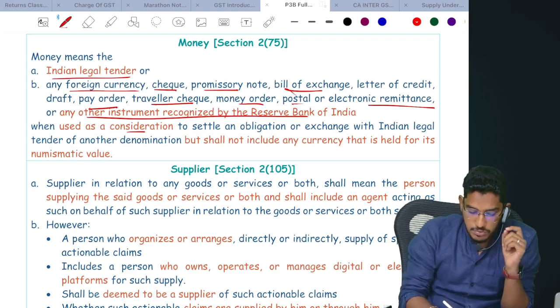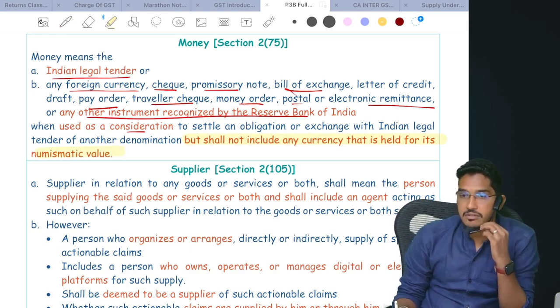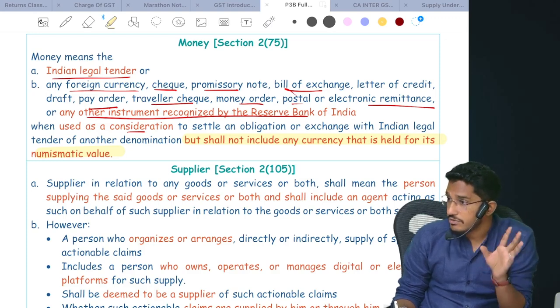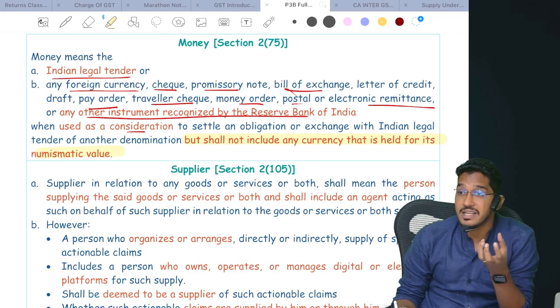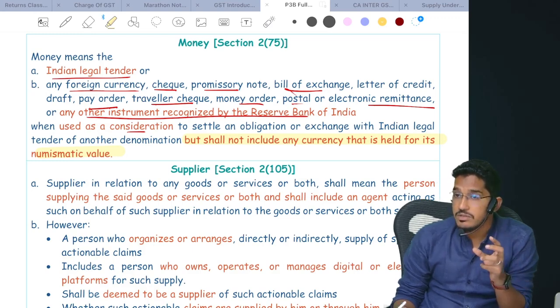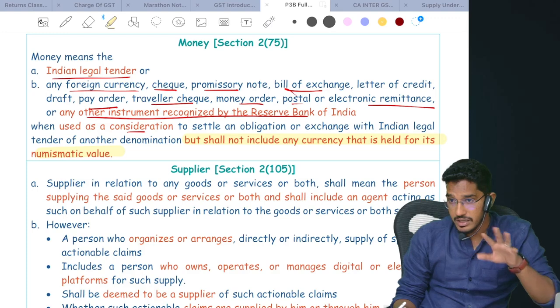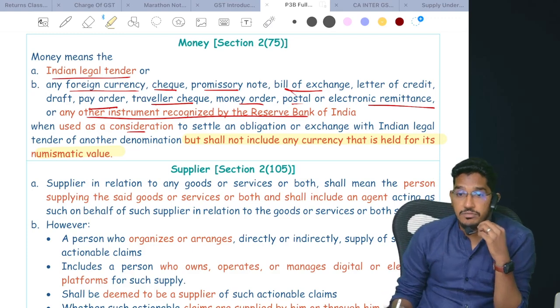However, the most important thing is they say it shall not include any currency that is held for its numismatic value. You are holding it not for the purpose of exchange, but you are keeping it for its numismatic value because of its intrinsic value. Some people have a hobby of collecting old coins that are currently not in circulation. For example, a person has a coin which was used in India during the British Empire. That was currency at that point of time, but now it is not currency. You are not keeping it for settlement, you are keeping it for its numismatic value. That currency will not fall under the money definition.